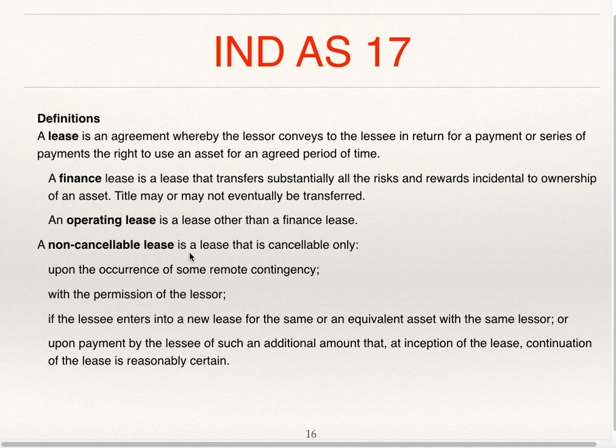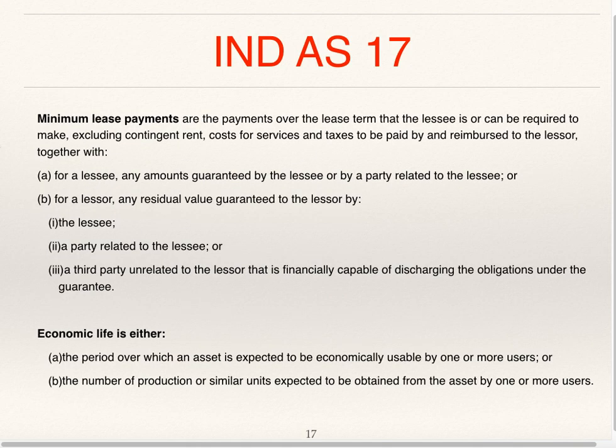A non-cancelable lease is a lease that is cancelled only upon the occurrence of some remote contingency, with the permission of the lessor, if the lessee enters into a new lease for the same or an equivalent asset with the same lessor, or upon payment by the lessee of such an additional amount that at inception of the lease continuation of the lease is reasonably certain. So a non-cancelable lease is cancelled only because of the following four circumstances.